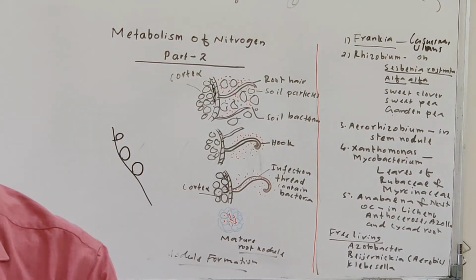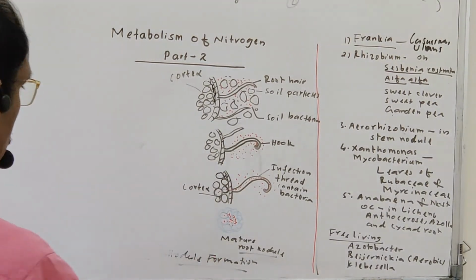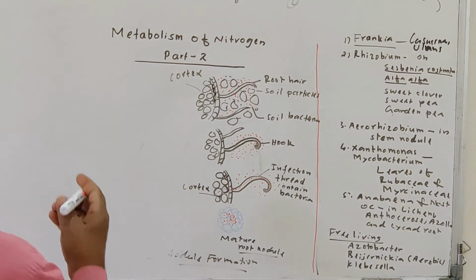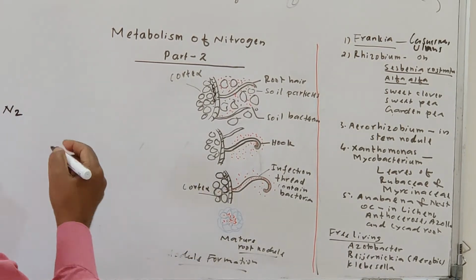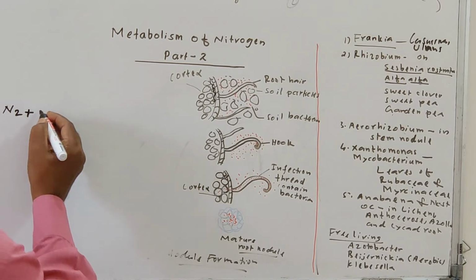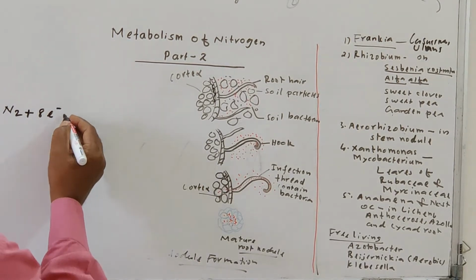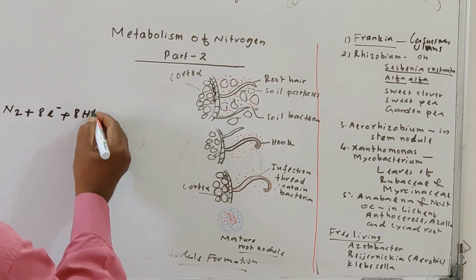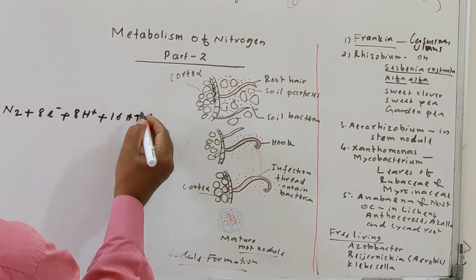See here. I will write the reaction for nitrogen fixation here. For nitrogen fixation, nitrogen is essential. Nitrogen is present in the atmosphere. It is taken inside the root nodule, and this nitrogen, along with 8 electrons, is required for the reduction of nitrogen, along with 8 hydrogen ions, and along with 16 ATP molecules required for this process.